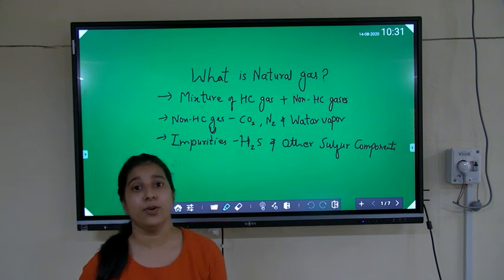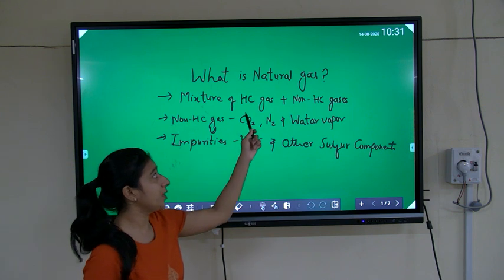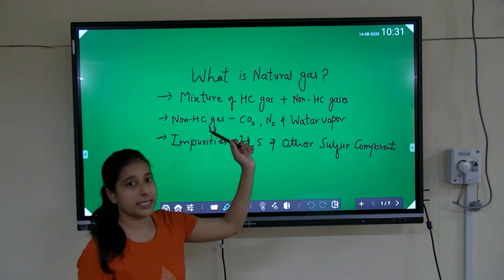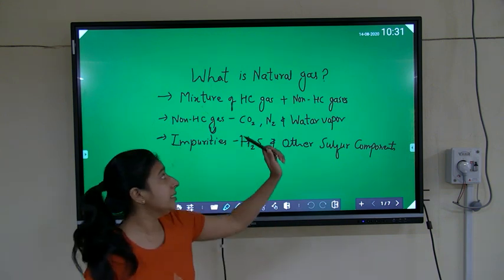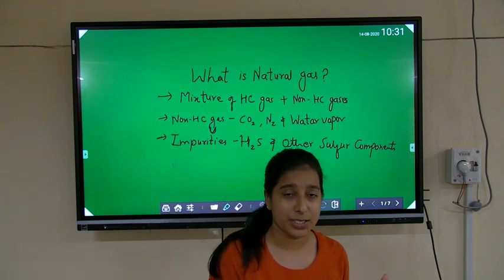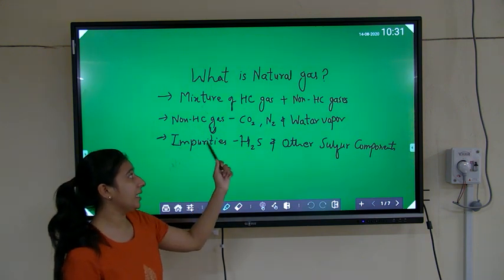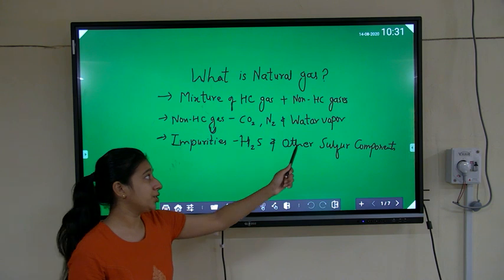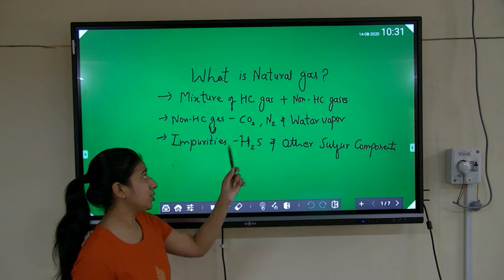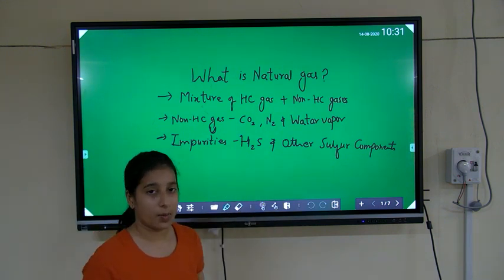First, we need to understand what natural gas is. Natural gas is a mixture of hydrocarbon gases plus non-hydrocarbon gases. Mainly the hydrocarbon gas is methane. The non-hydrocarbon gases associated with the natural gas are mainly carbon dioxide, nitrogen, and water vapors. And there are some impurities also present in natural gas, which are H2S and other sulfur components.